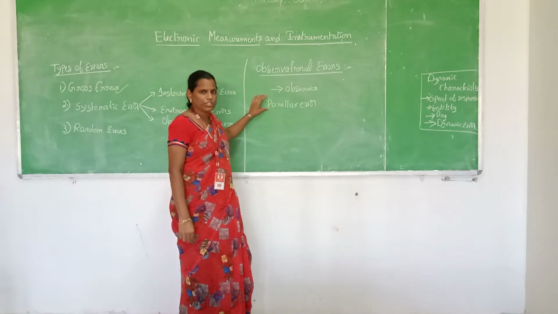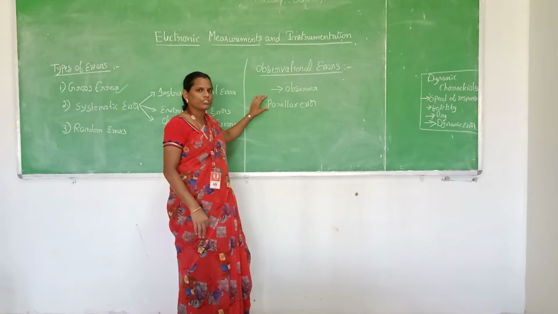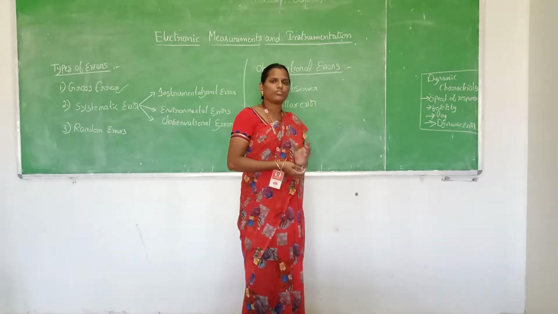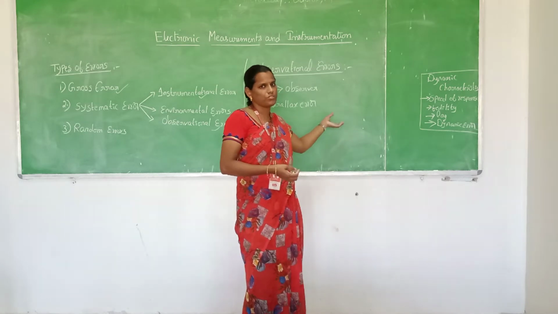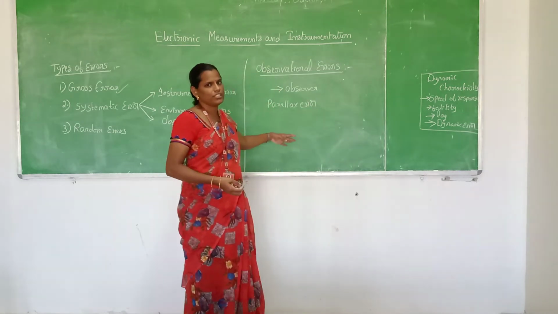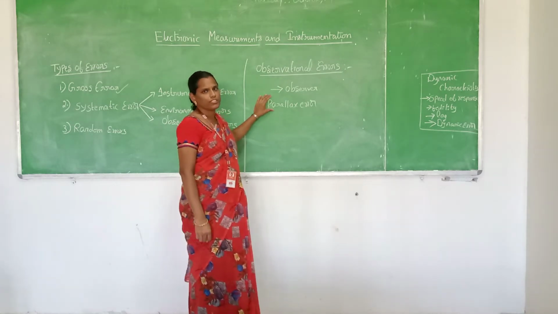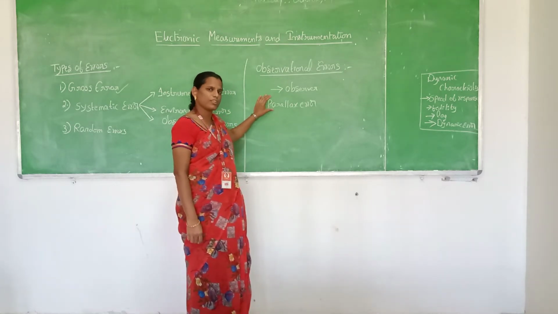In every experiment we write steps and precautions. We write that we have to reduce the parallax error. How we are going to reduce this parallax error, we will see in this topic. First of all, what is a parallax error? Parallax error can be explained with the help of a simple example.